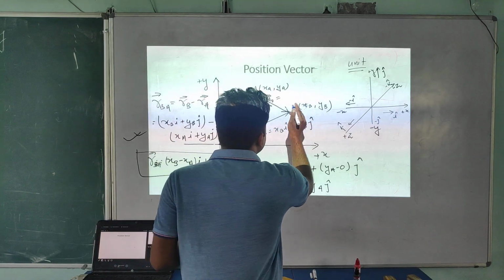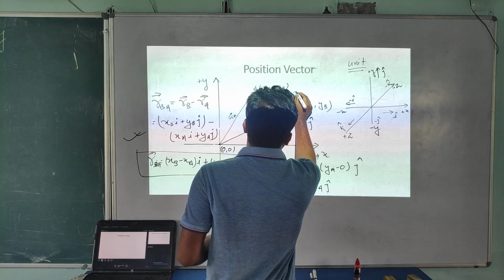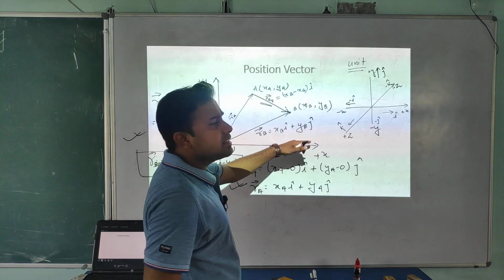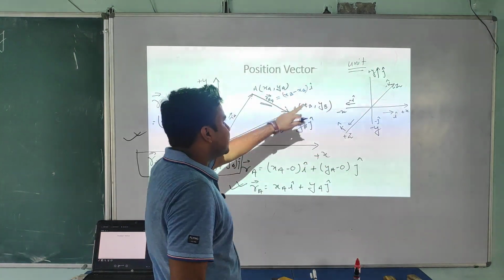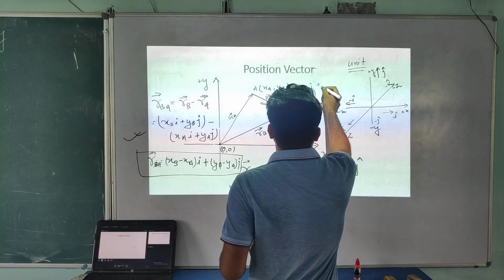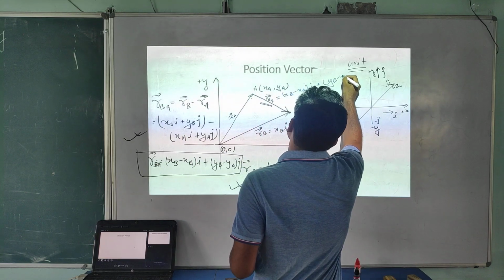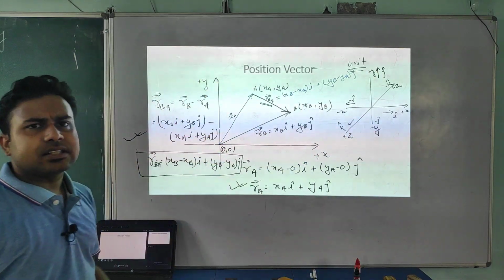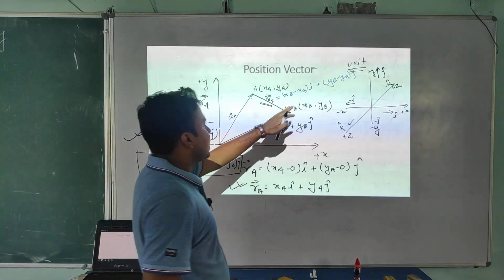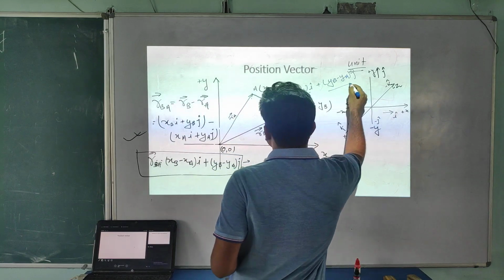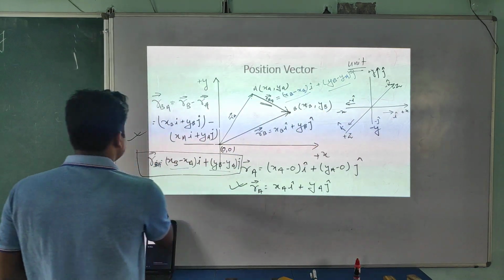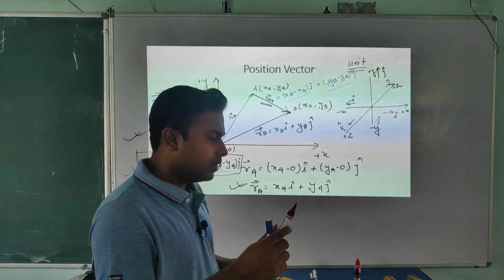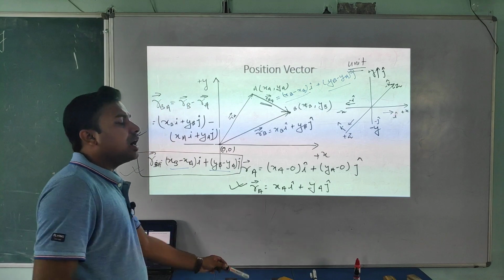The x coordinate of B is XB minus XA. Is it or not? It's along the x-axis. That's why I'm writing here i cap plus YB minus YA along the vertical axis, along the y-axis. So we are writing this. Now look at this. This one is similar to this one. So using any method you can write the position vector of one point with respect to another point.